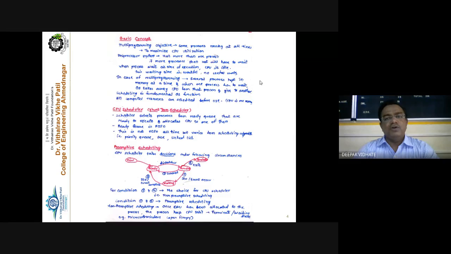So if we want to execute each process without any hurdle, then there must be cooperation, or there must be some sequence, or a proper schedule to be given to each and every process. So processes must be scheduled. In case of multi-programming architecture, several processes are kept in memory at a time, means they are kept in a ready queue. You know that these processes are ready for execution.